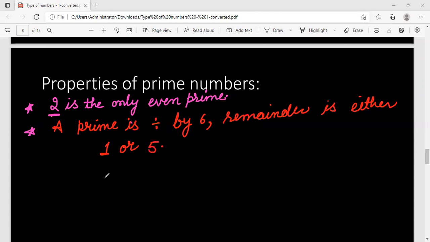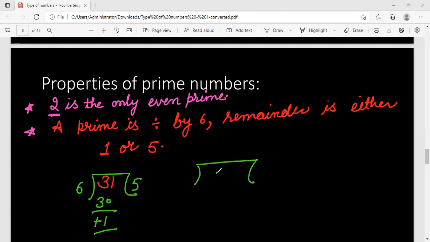Right? Let us see. If I take 31, I told you 31 is a prime number. When we divide it by 6, you can see the remainder should be 1. Now let us take 37. When we divide it by 6, we'll get 1 as the remainder.